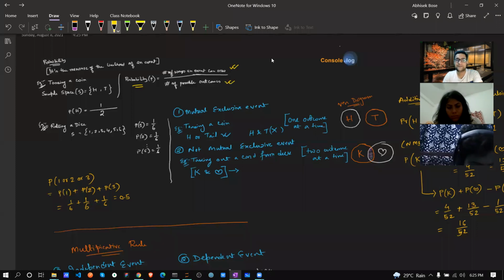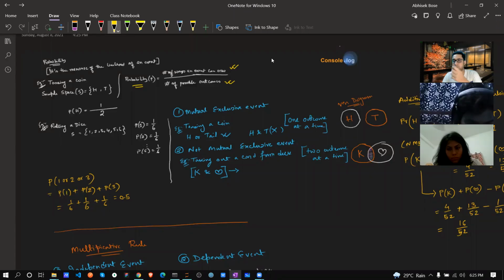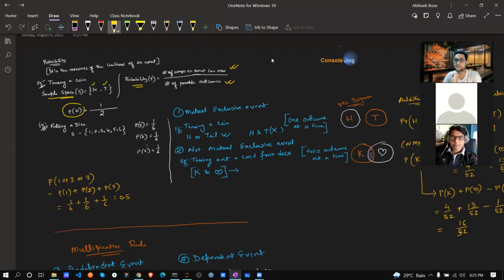If I take a small example like tossing a coin, we all know we can toss a coin, and there will be head or tail. This is called the sample space, in sample space terminology, head and tail. So what is the probability for head? That is 1 by 2, because the total number of possible outcomes is 2 and head comes only one time.